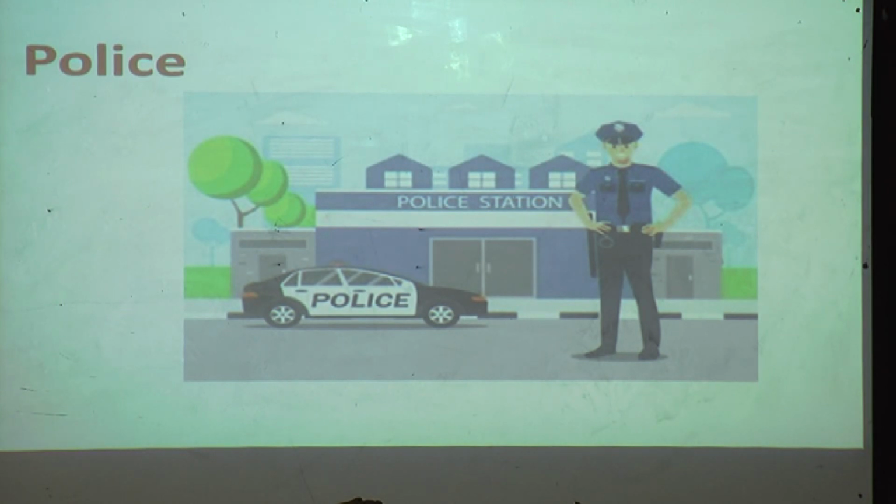policemen also take care of traffic. When people are not driving safely, who looks after us? The traffic policeman. Suppose we have lost something from home, who will take care of us? Our policeman. That's why the policeman also has an important role in our life.